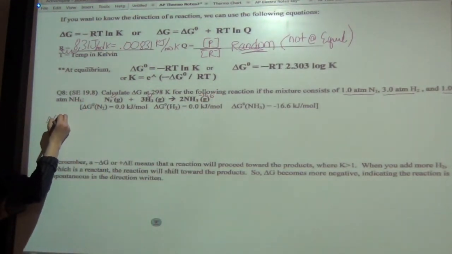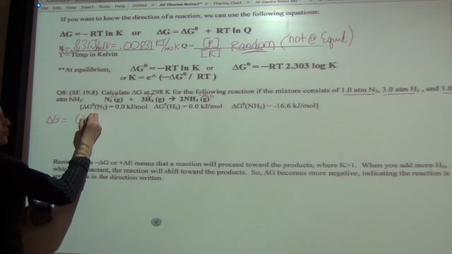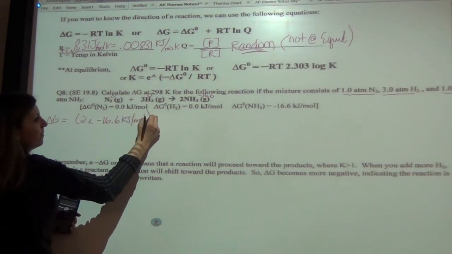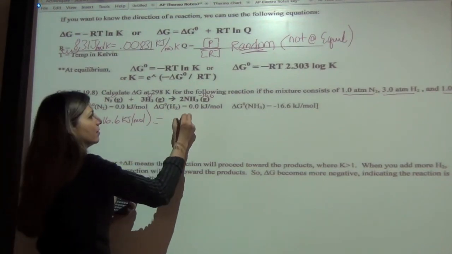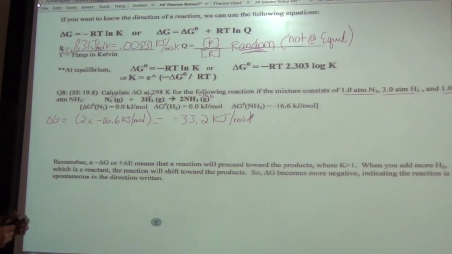So our delta G is simply equal to products minus reactants, so it's really just 2 times negative 16.6 kilojoules per mole. And so 16.6 times 2, we get a negative 33.2 kilojoules per mole. So that's our delta G.